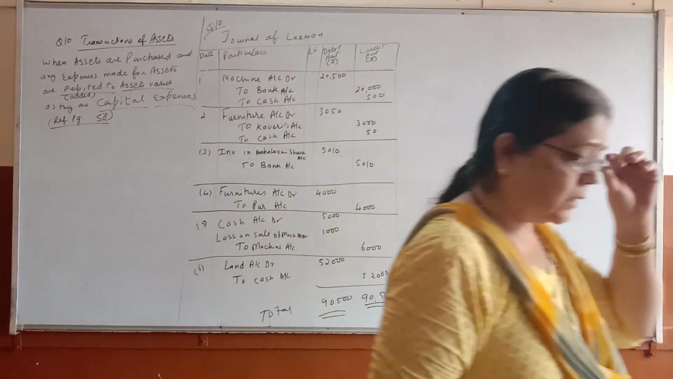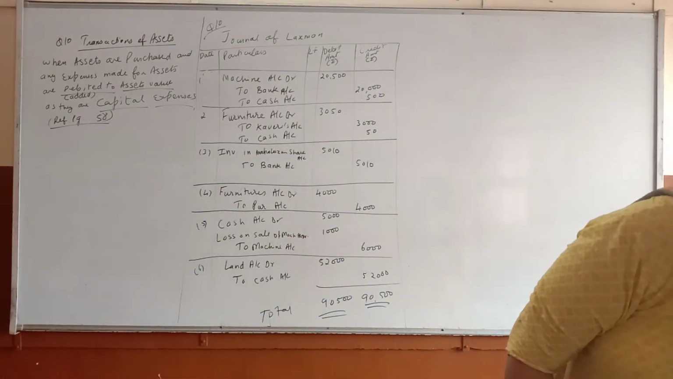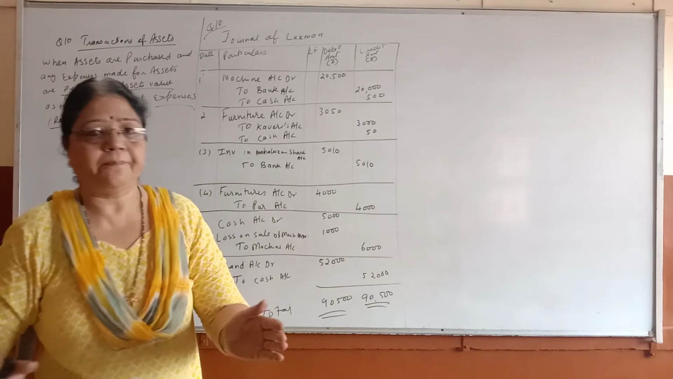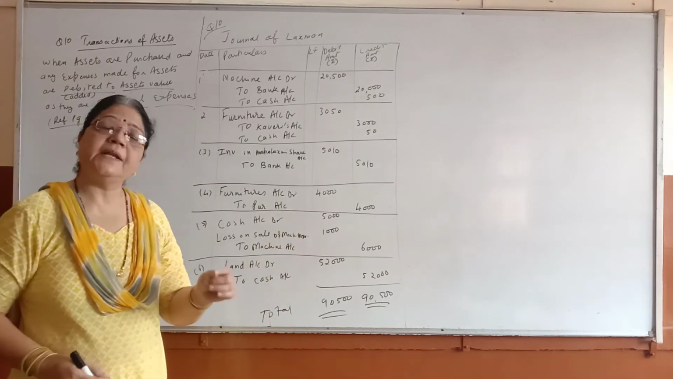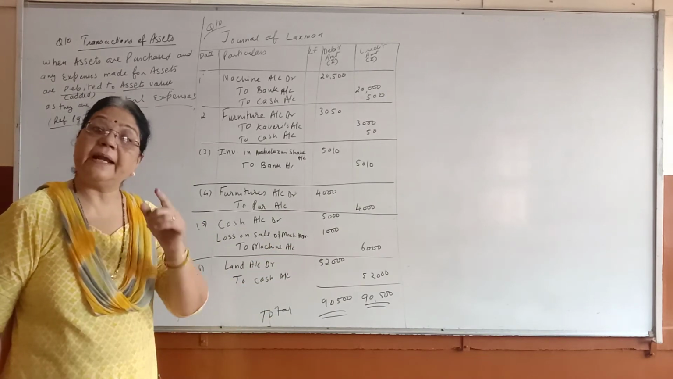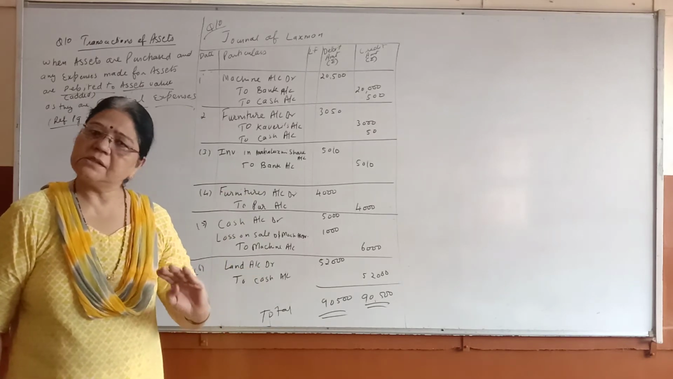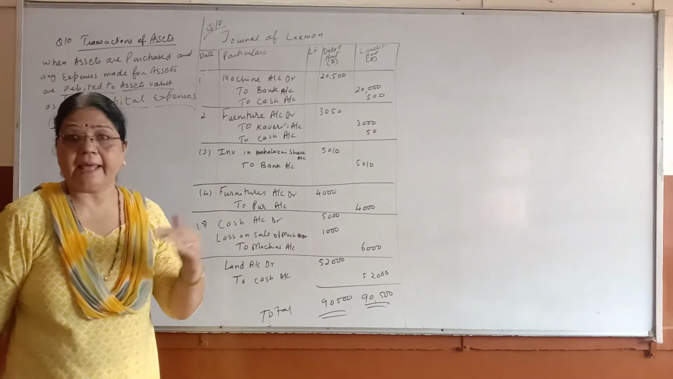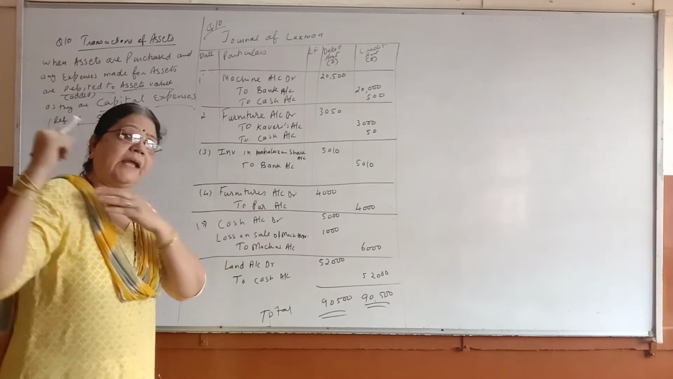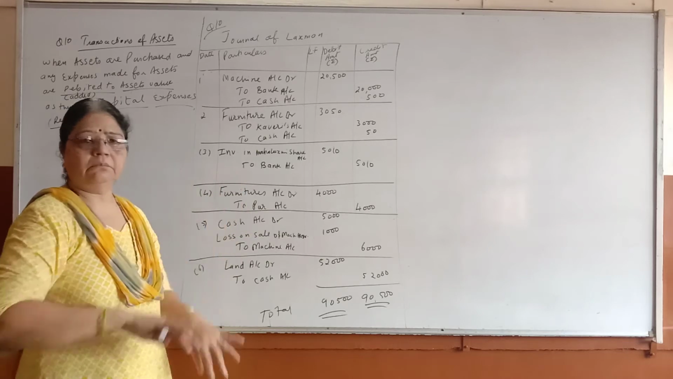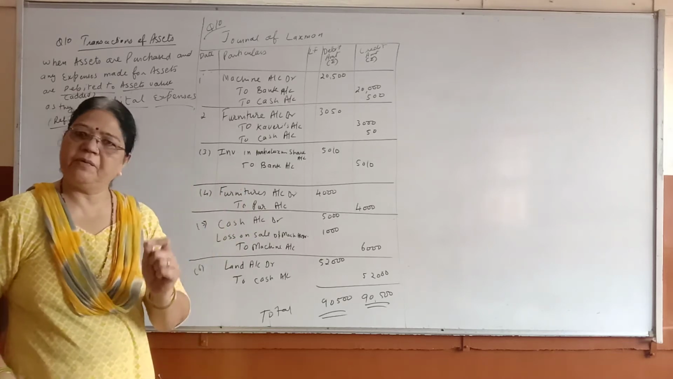Purchased furniture. Purchased furniture from Kaveri and paid carriage 50 rupees. Purchased furniture from Kaveri. Now it is what type of transaction? Credit. You have not paid to the Kaveri money. So it is credit. But you have paid carriage. A big furniture you cannot carry and bring. You have to get some transport. You have to get some labor. So you have paid wages.